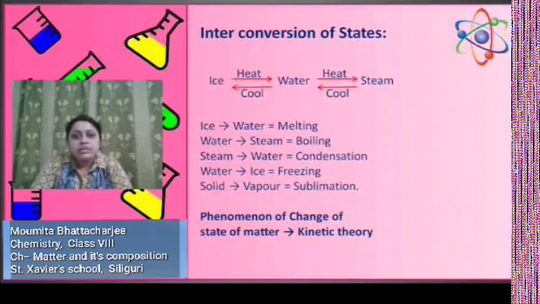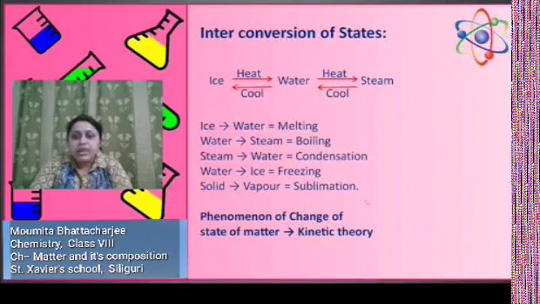So ice to water is known as melting, which can happen with the help of heat. Water to steam is known as evaporation or boiling. Steam to water is known as condensation. Water to ice is known as freezing. One more conversion is there, that is directly from solid to vapor or gaseous state without forming the liquid.